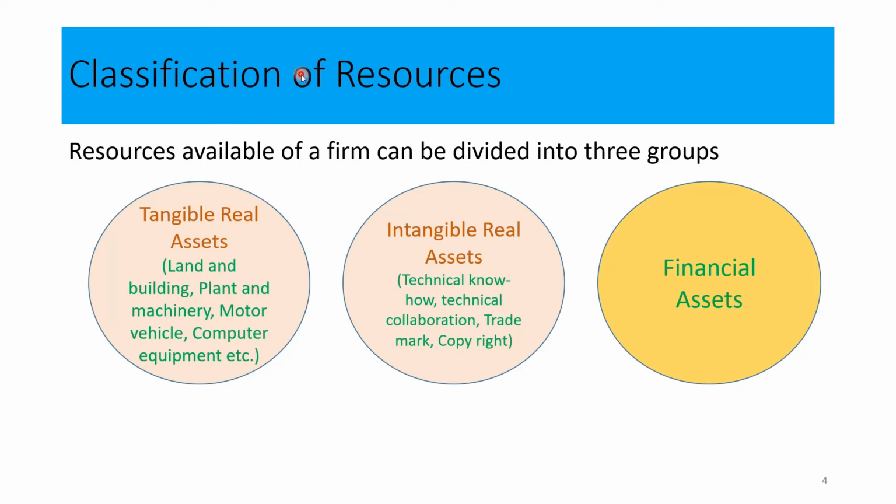Therefore, in financial management, both the asset side and the liability side are considered to identify the assets of business organizations, right?